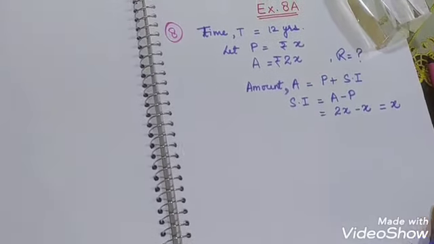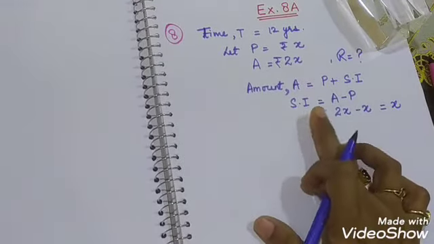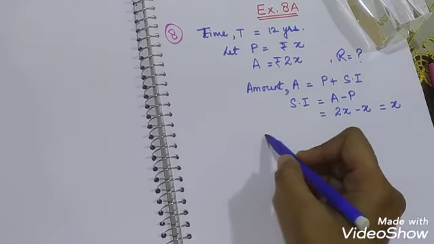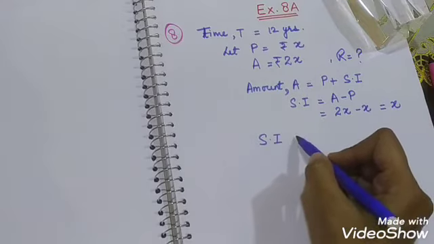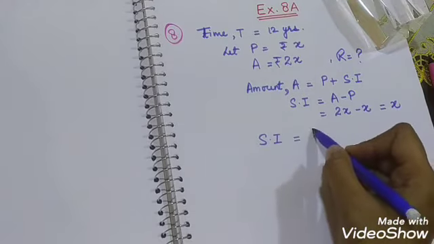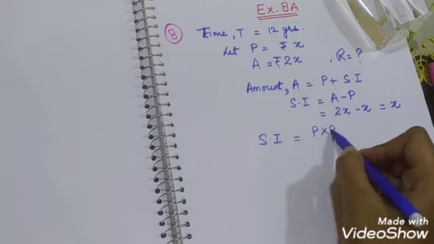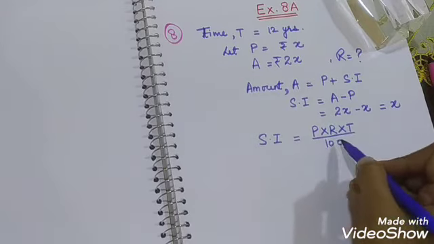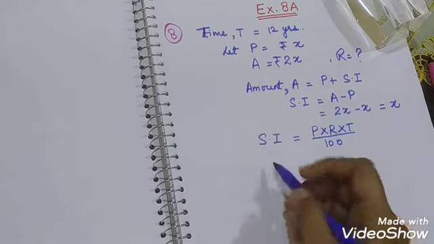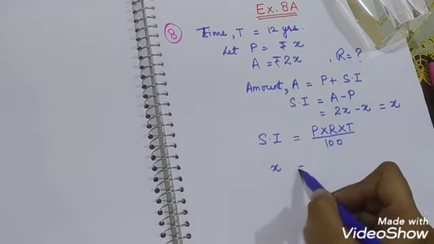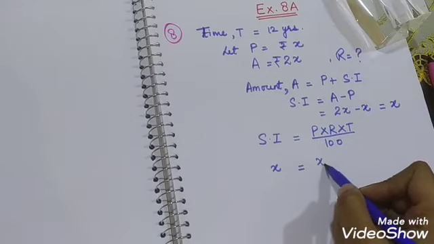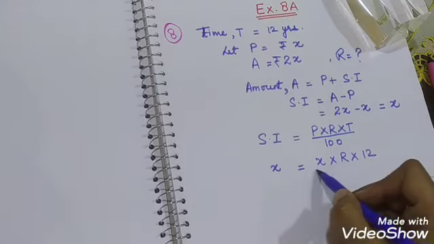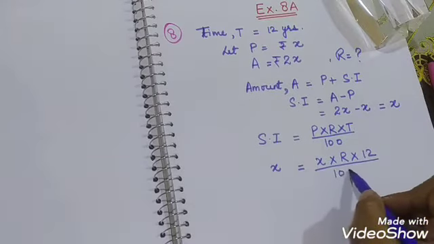Now we will solve for the rate. We'll put in the formula of simple interest and find the rate. So what is the formula of simple interest? Simple interest is equal to P into R into T upon 100. We put in the values of each one. Simple interest is x, P is again x, R we do not know, time is 12, and 100 is 100.